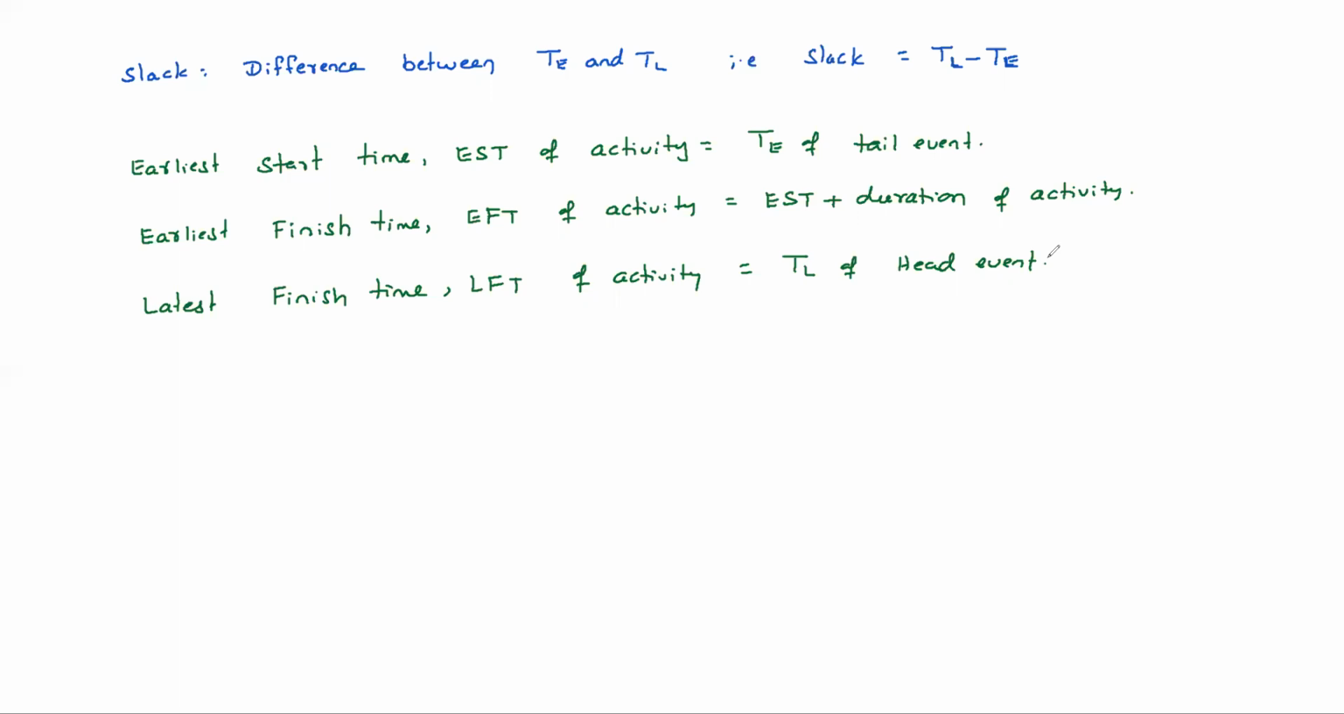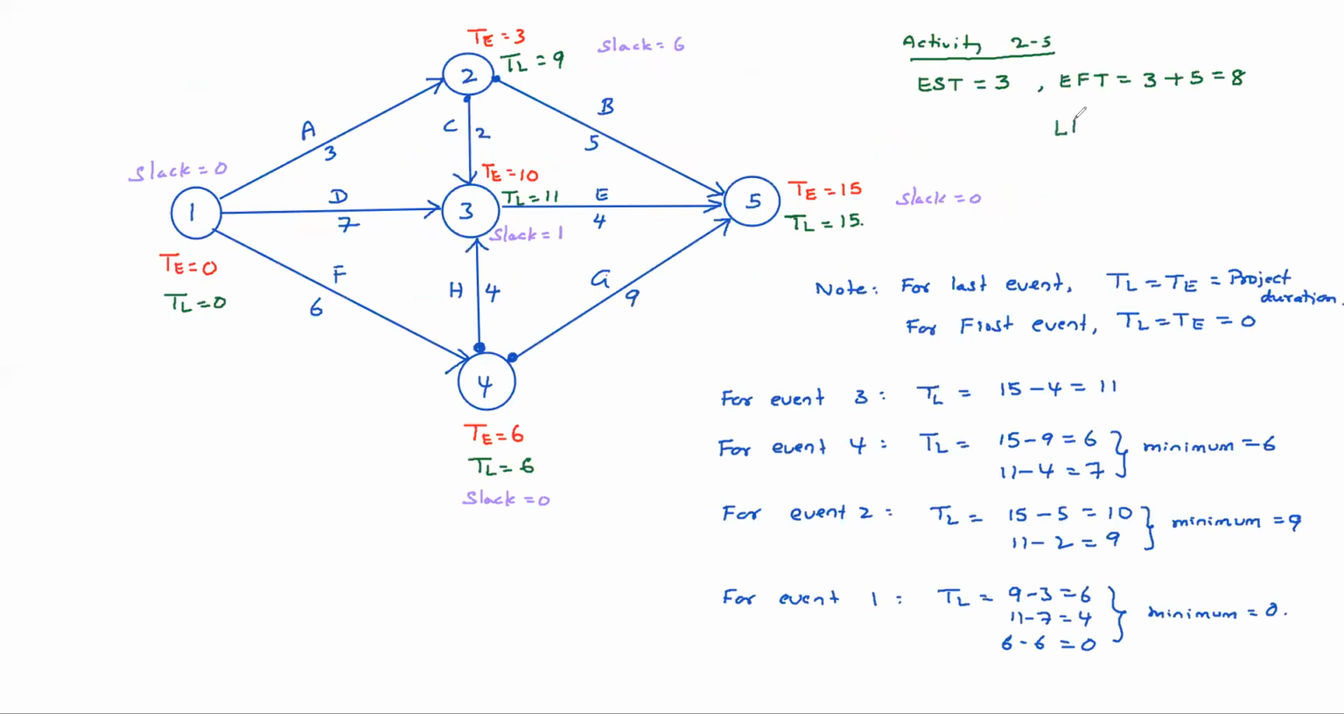Now tell me what is LFT here for activity 2-5. LFT is 15. Very simple. Just by seeing the head event TL, you can tell.